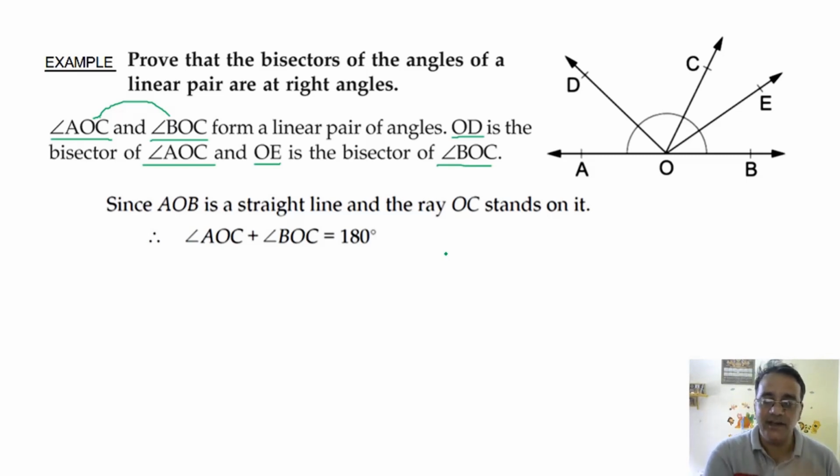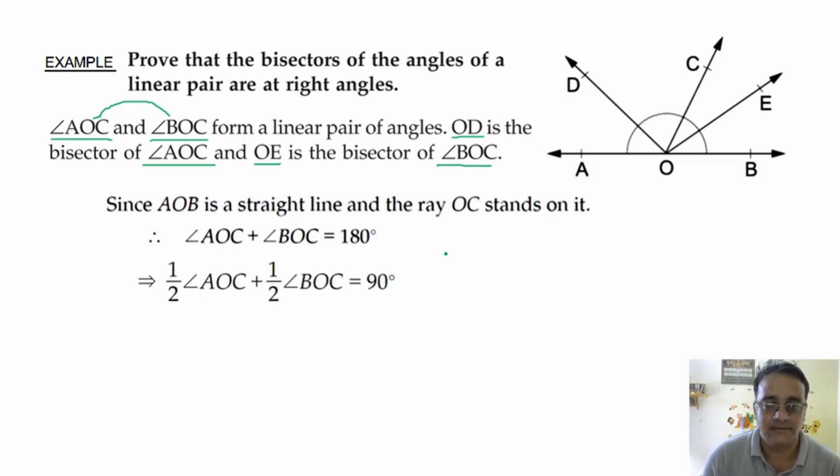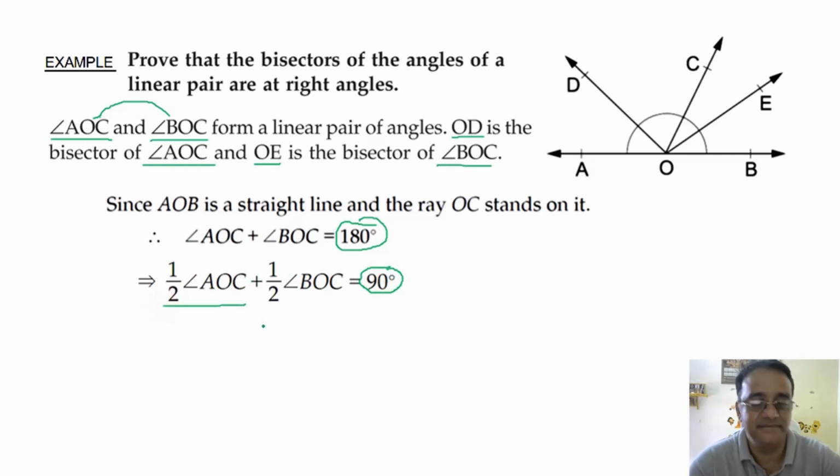Okay. Now we are going to take half of both sides. So half of 180 will become 90. Now what is half of angle AOC? DOC angle. So we can write this angle also, this angle also. दोनों में से कोई भी एक angle लिख सकते हैं. Why?